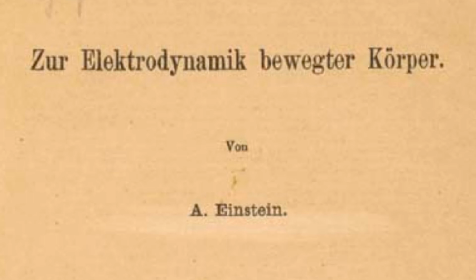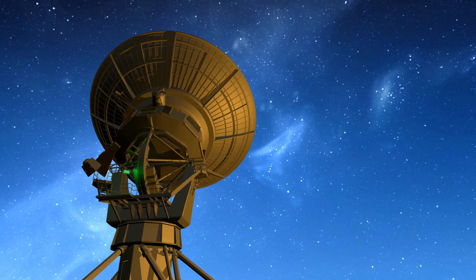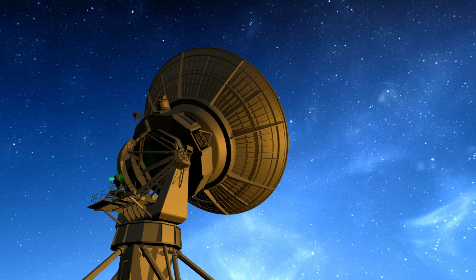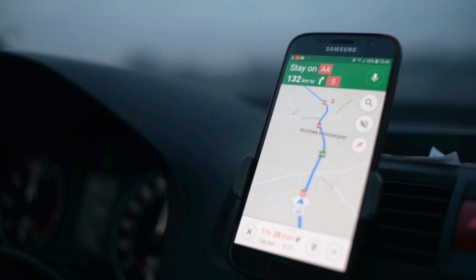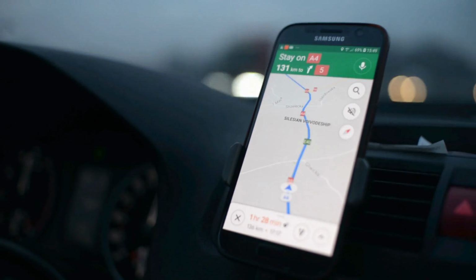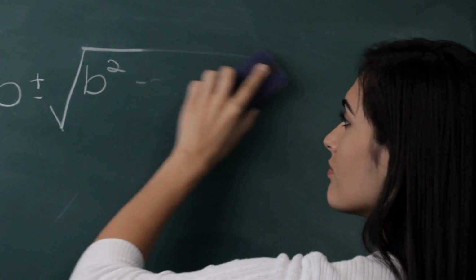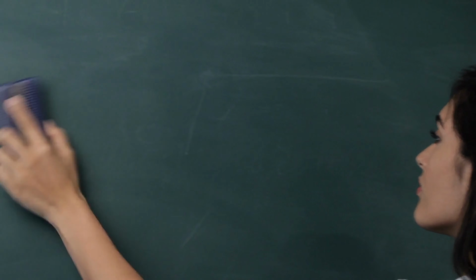In 1905, Einstein produced his groundbreaking work on special relativity, and it's pretty much changed physics ever since. Although you may not know it, the only reason we have GPS on our phones is because of his discovery. He's one of the greatest minds our world has ever seen, but has Einstein ever made a mistake? Well, I'm going to propose that he has, and I'm going to show you why.